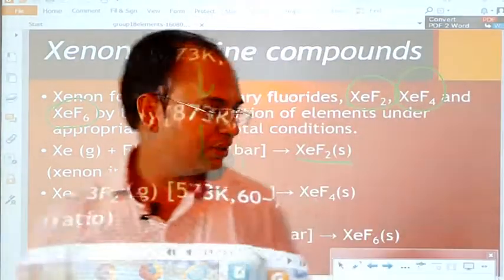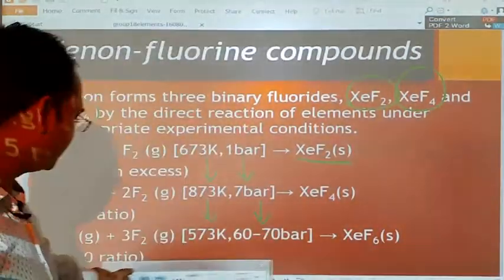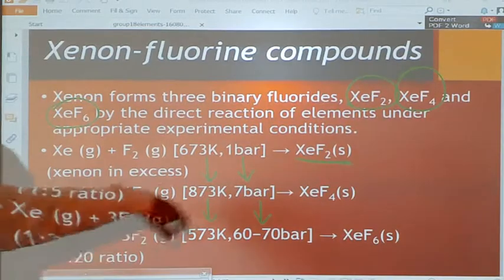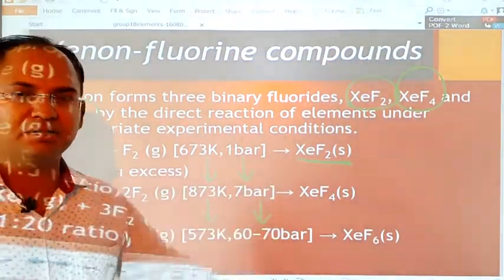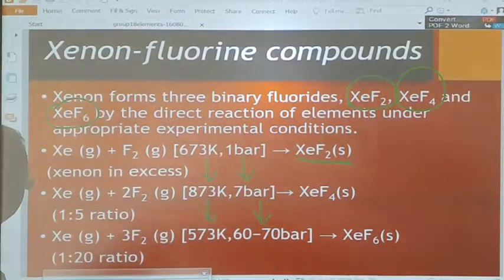Now students, let's see their structures. What is the structure of xenon difluoride, tetrafluoride and that of the hexafluoride?